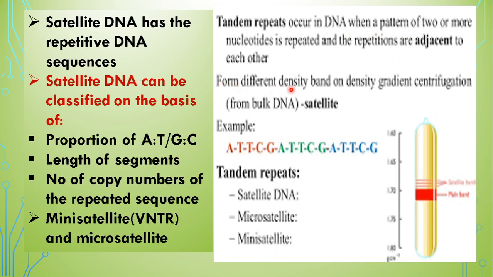Then in the density gradient, when they were subjected to centrifugation, they formed two bands as already shown. Now here an example is given: ATTGC. This is the sequence that has got repeated. See here, and the second time also ATTGC, ATTGC. So how many times is it repeated? 3 times it has got repeated in the DNA. So such repeats will be called satellite DNA. And depending upon the length, we will categorize them as microsatellite and minisatellite.